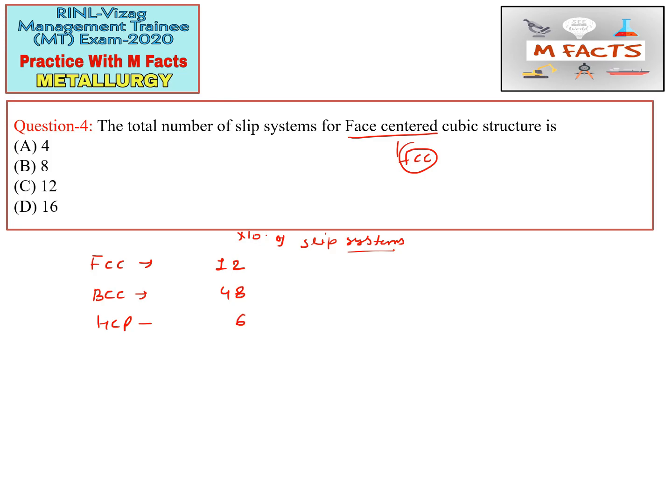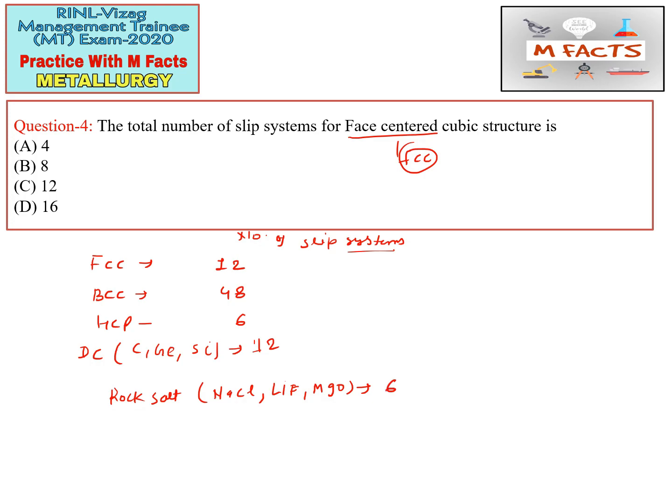For diamond cubic, which means carbon, germanium, and Si, these are diamond cubic crystal structures, so these also have 12 like FCC. The next one is rock salt. You can remember this because this is the unique one. The rock salt examples are NaCl, LiF, and MgO. So the number of slip systems in rock salt is about 6.